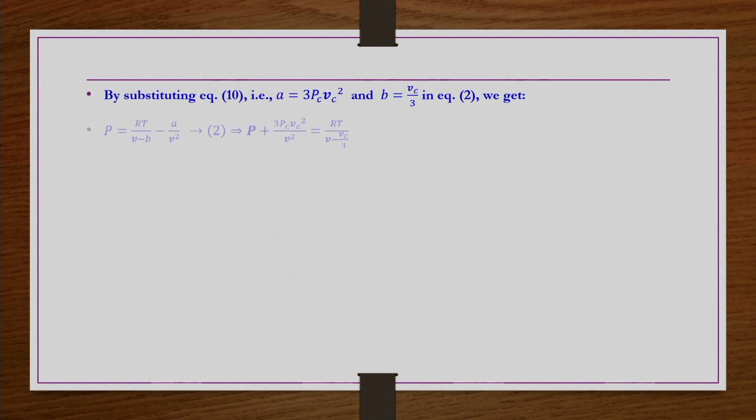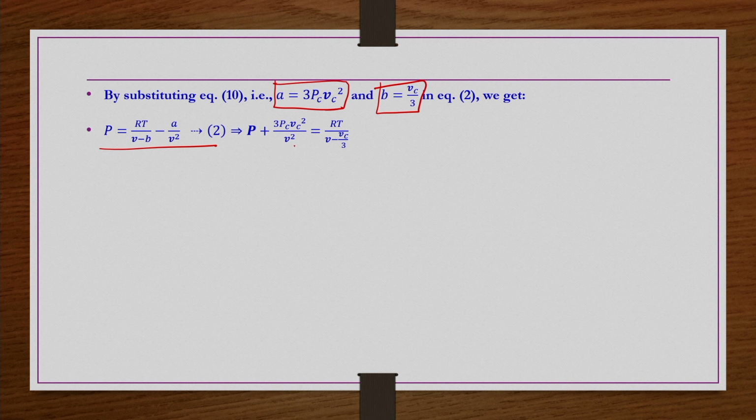So, now what we do? We take this equation number 10, that is a is equal to 3 Pc Vc square and b is equal to Vc by 3, and substitute them in equation number 2. We can substitute any other form of a and b also to get the generalized equation, but I am taking this one because of the simplicity. So, now this is equation number 2, P is equal to RT by V minus b minus a by V square.